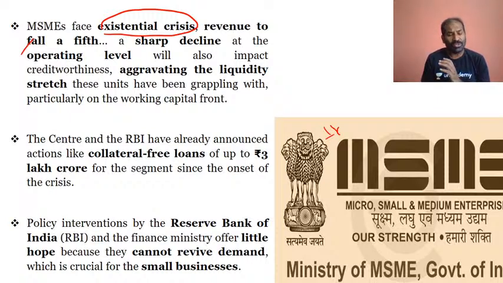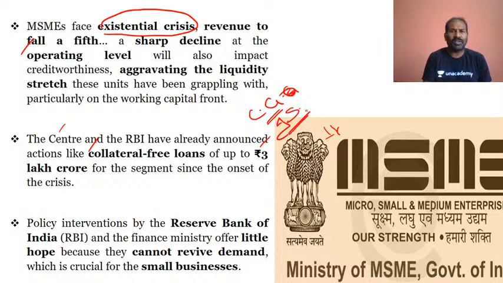The creditworthiness also will be impacted because of the contracting of the GDP itself. And the center and the RBI, we have seen that they have come up with various measures to try to make sure that MSMEs will be protected, and they have come up with collateral free loans up to 3 lakh crore rupees. That means the government will also be part of the credit guarantee. The government will be at the credit guarantee only for this interest subvention. Interest subvention means the government will pay only the interest, not the principal, only the interest.